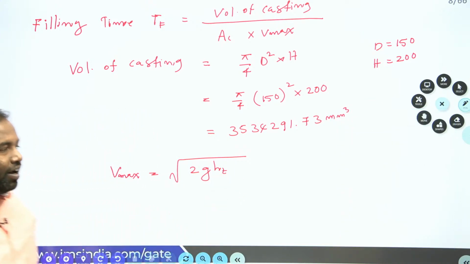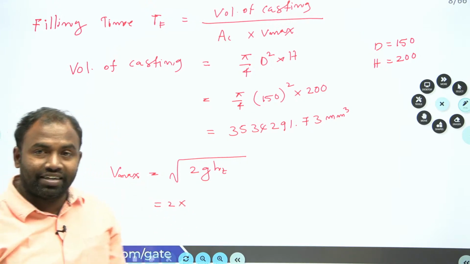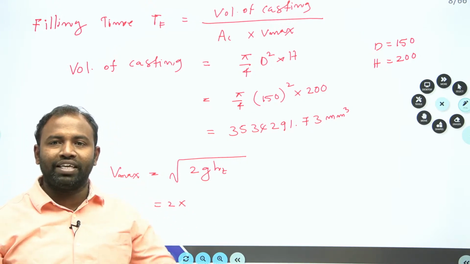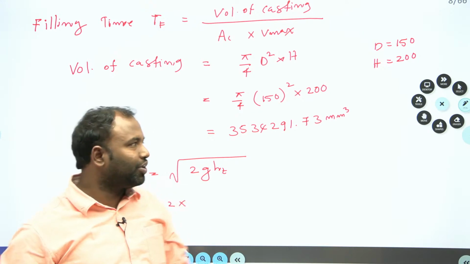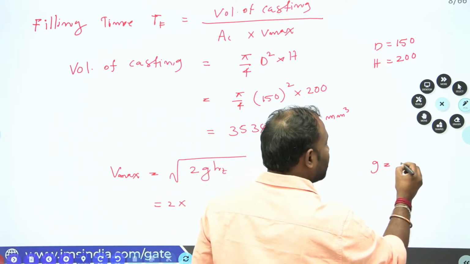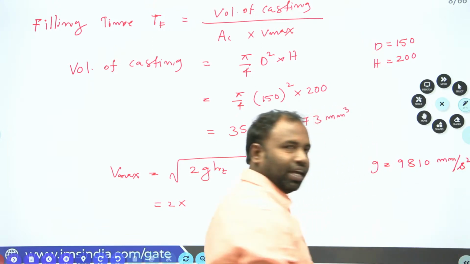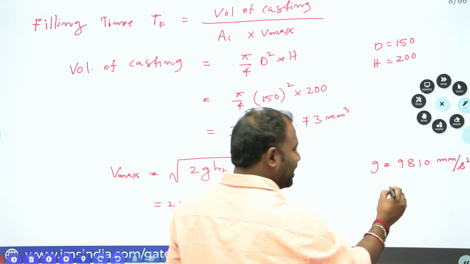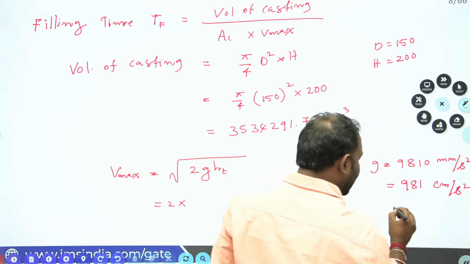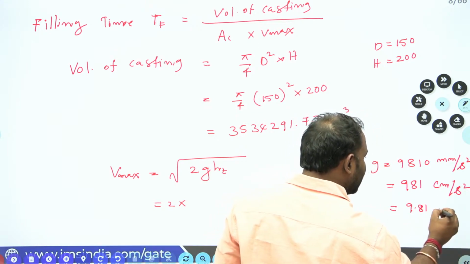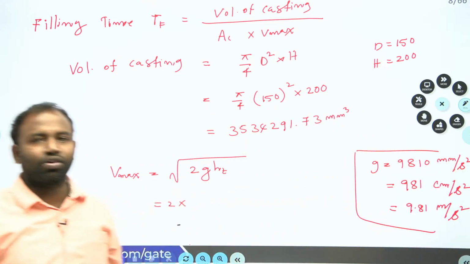Now be very careful, guys. Okay, 2 into g. What is the g you have to select here? Do remember, guys, always remember one thing: whenever all dimensions are in mm, you are supposed to select g equal to 9810 mm per second square. Whenever all dimensions are in centimeter, it is 981 centimeter per second square. If it is in meters, it is 9.81 meter per second square. Most of the students make mistakes while taking g.